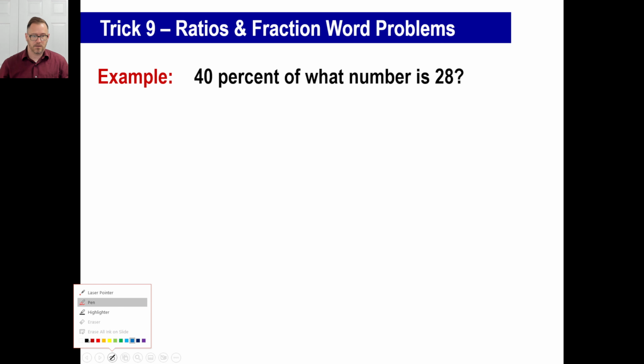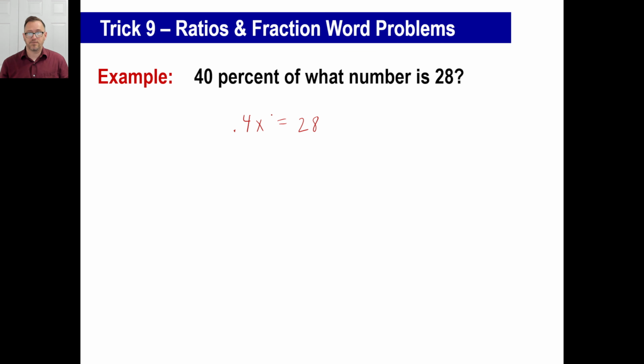Okay, let's take a look. All right, 40%, 0.4 of times what number? X. So 0.4x equals 28. That's your equation. You might have spread yours out, and that's okay. If you do spread it out, go ahead and make it nice and tight here at the end. Okay, so all we need to do is just go, okay, 28 divided by 0.4. So 0.4 into 28, move it over, that's going to be 70.